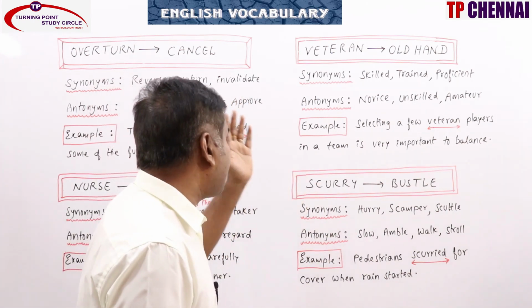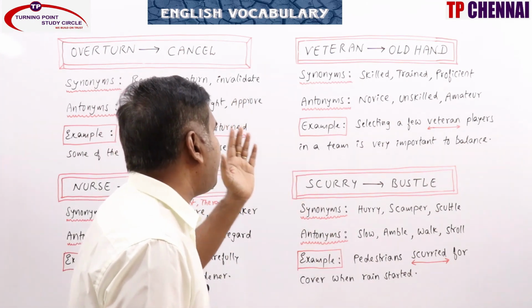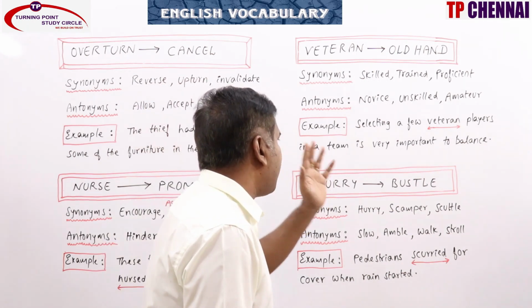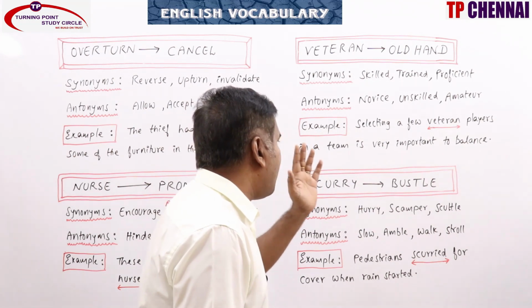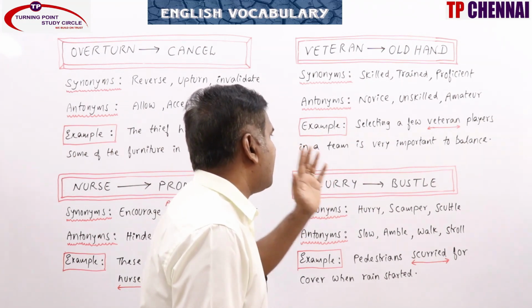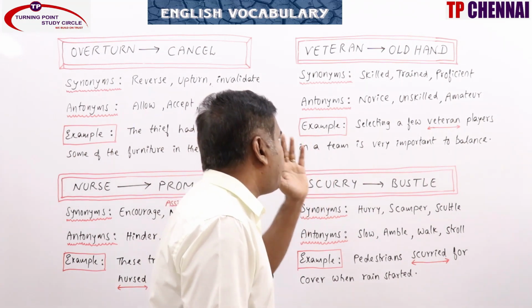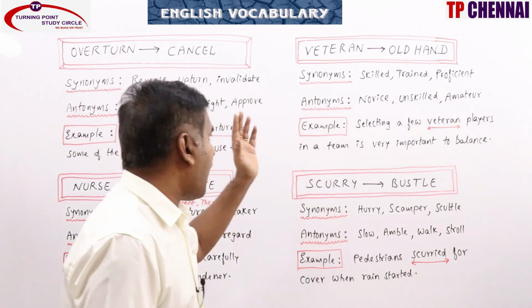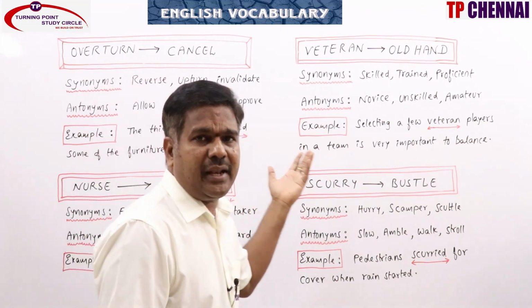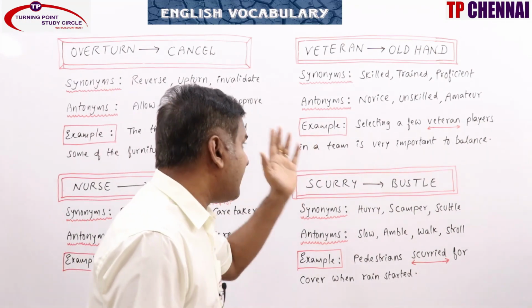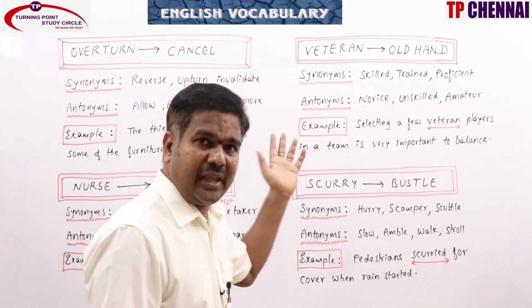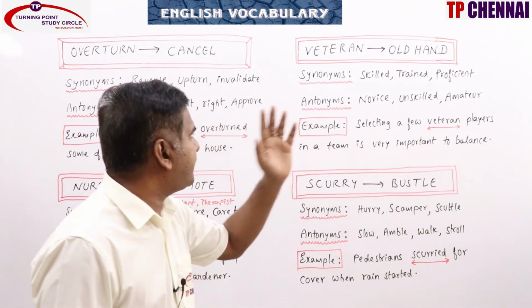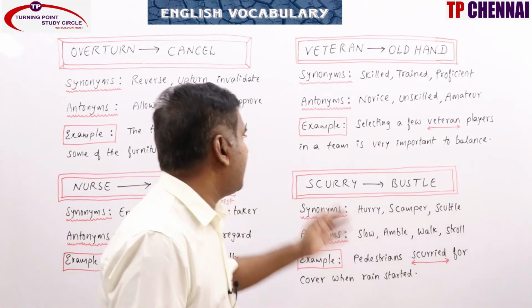Synonyms: skilled, trained, proficient, disciplined, practical, long serving, expert, old, steady, versed, hardened, experienced. All these words can be related to synonyms. Antonyms: novice means a beginner. Unskilled, amateur, beginner, inexperienced, apprentice. All these words can be related to antonyms.